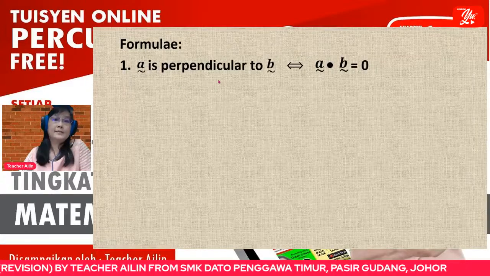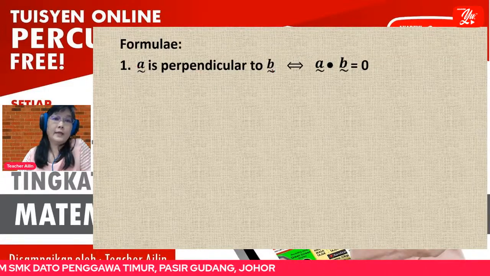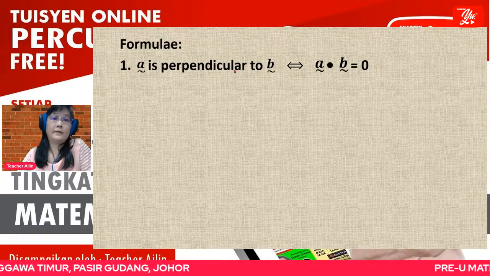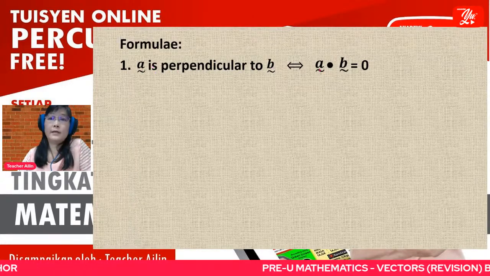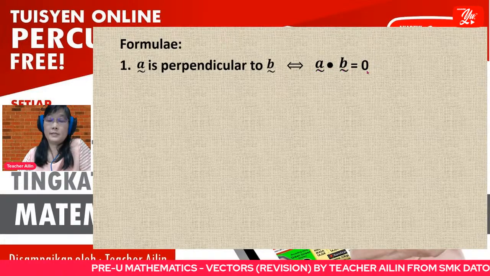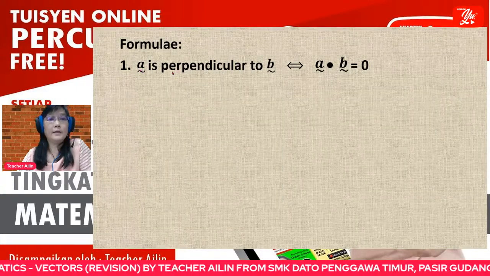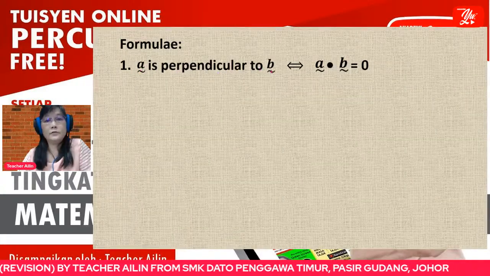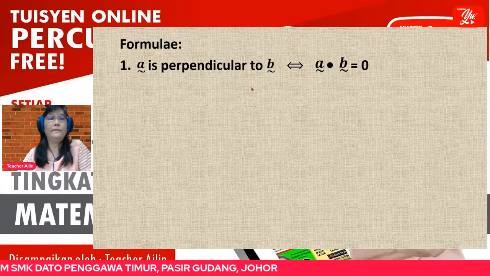First, if vector A is perpendicular to vector B, you can use the formula vector A dot vector B is equal to 0. Provided that vector A is perpendicular to vector B, the dot product is equal to 0.